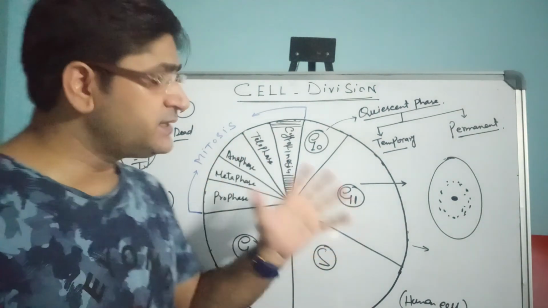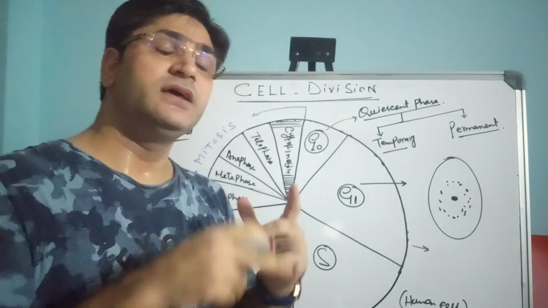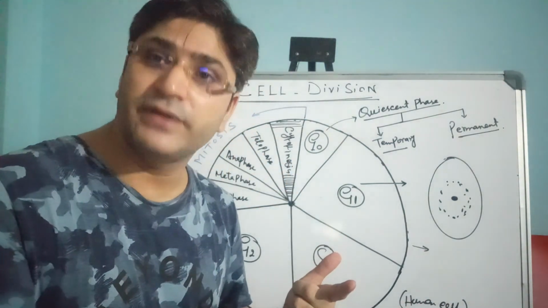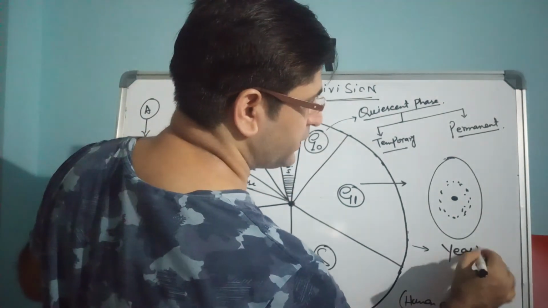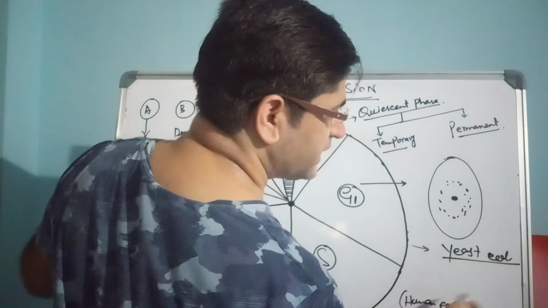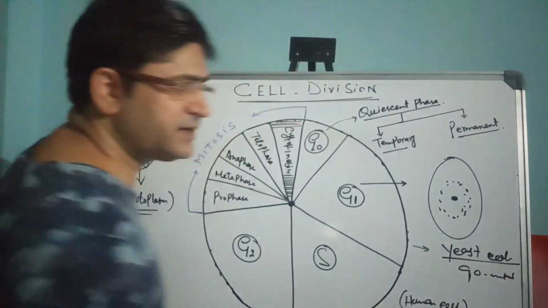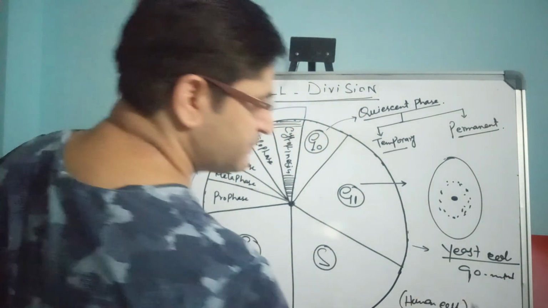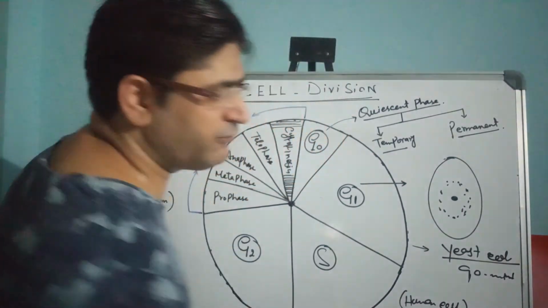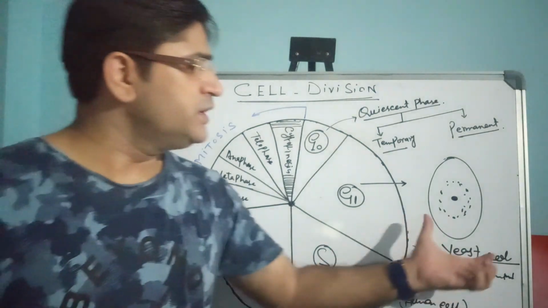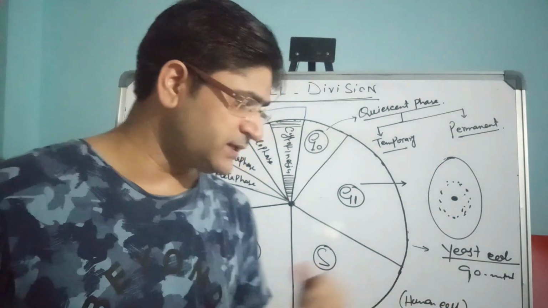This cell cycle is variable from organism to organism, and it is also variable from cell type to cell type. For example, the yeast cell divides every 90 minutes. It has a cell cycle time of 90 minutes. Similarly, a human cell divides every 24 hours. That is how it is variable from organism to organism and from cell to cell.